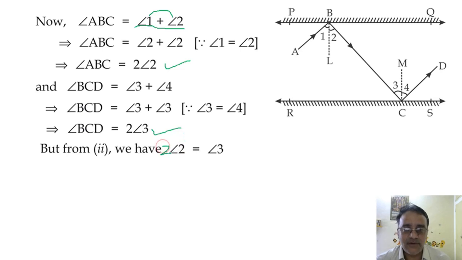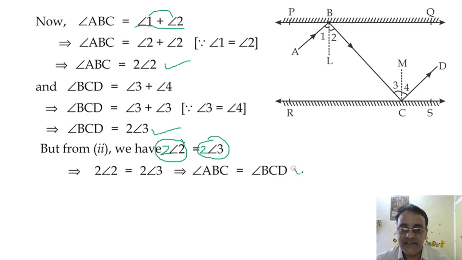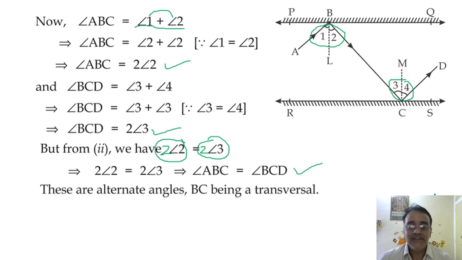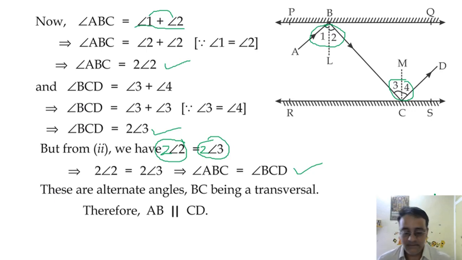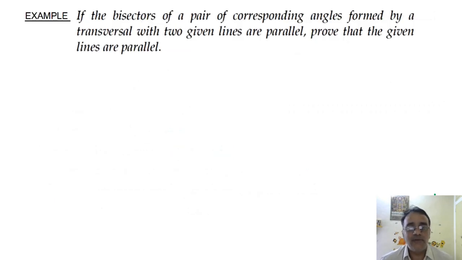Now on both sides we will multiply by 2. Now this is equal to which angle? Angle ABC. And this is equal to which angle? Angle BCD. So this will imply angle ABC is equal to angle BCD. But these are alternate interior angles. So therefore AB is parallel to CD. Any doubt? No, sir. Okay. Now we are moving towards one more very good question.